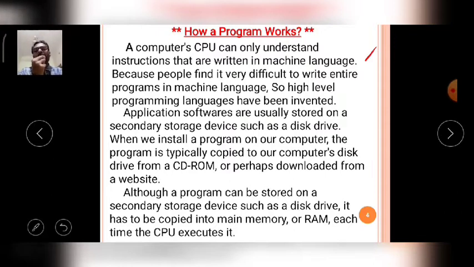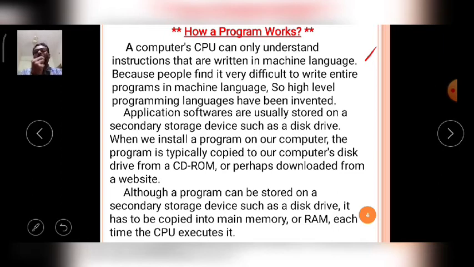The microprocessor cannot understand high level languages like C, Java or Python scripting, whatever the high level language may be. The processor can understand only machine level language.